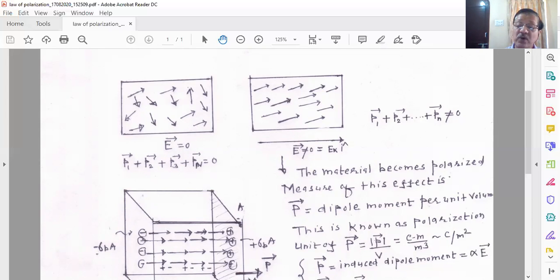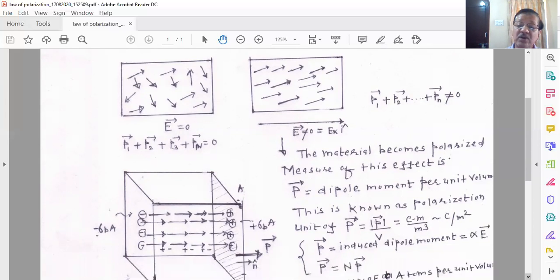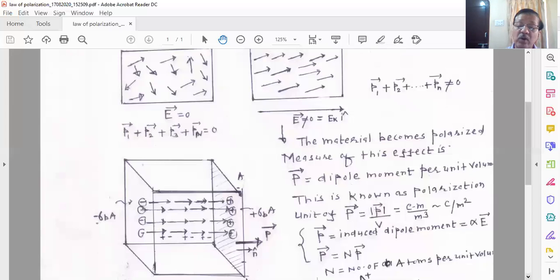So now once you understand this concept of the induced dipole moment and the polarization vector, you see there are two expressions which we can write. The vector p, that is the induced dipole moment, small p, is equal to alpha times E, which we have already developed in my first lecture, where I gave you the concept of atomic polarizability.